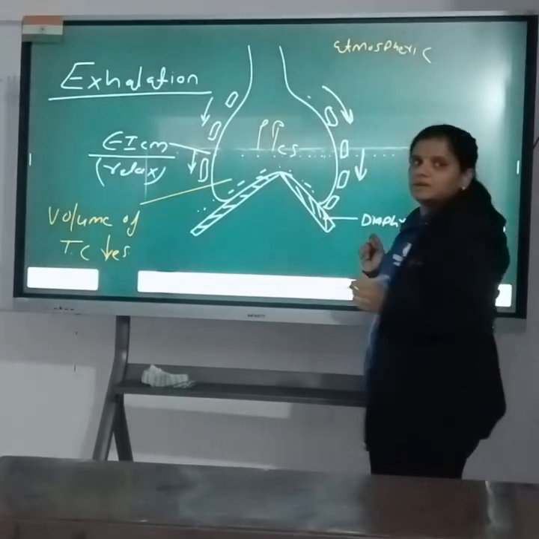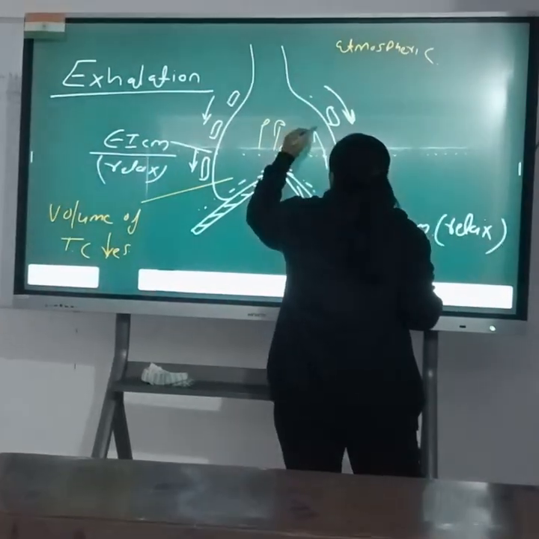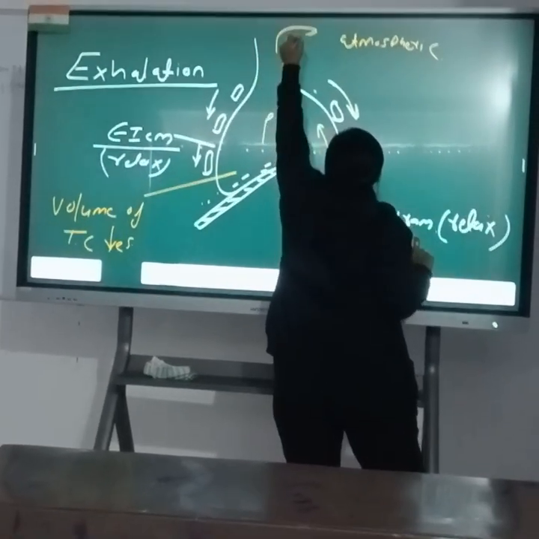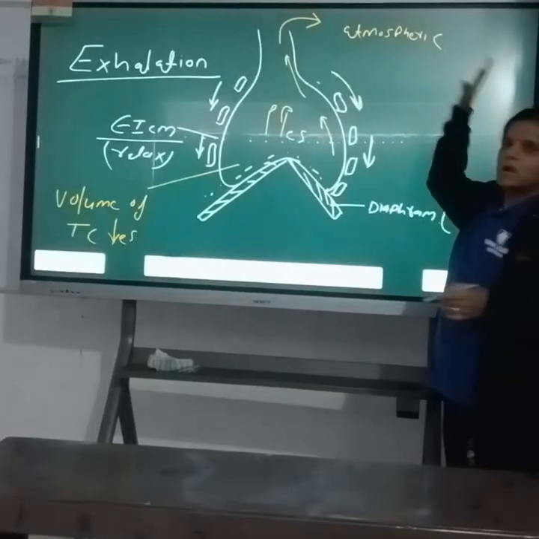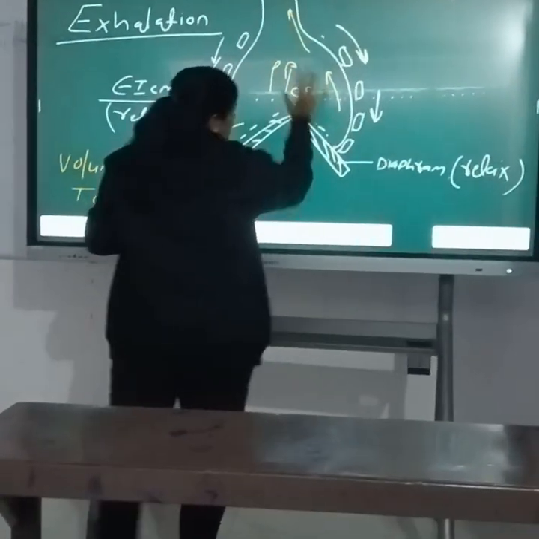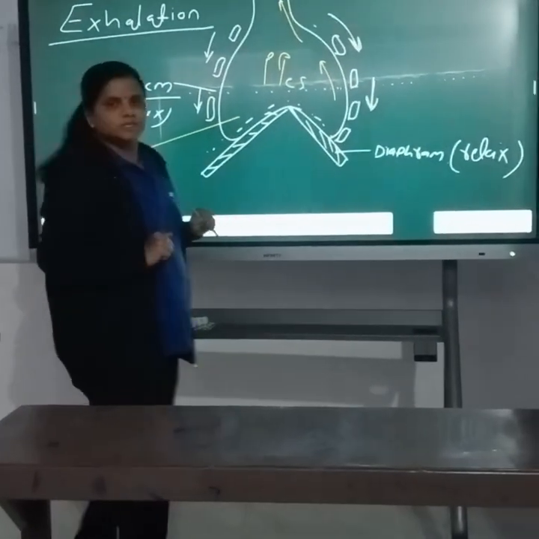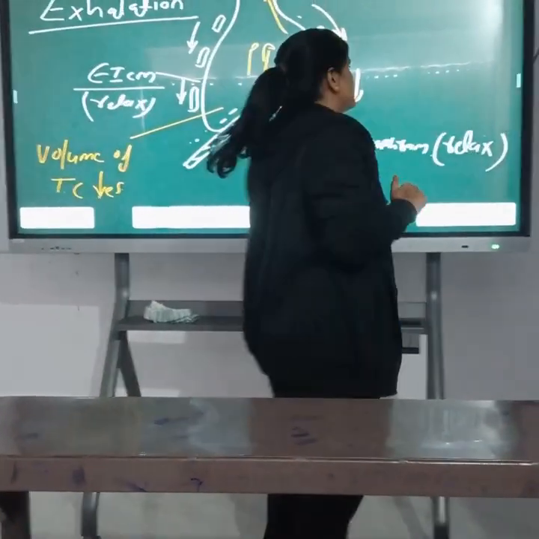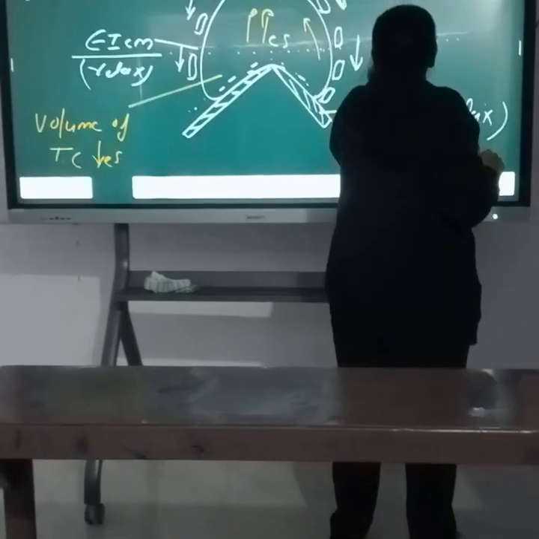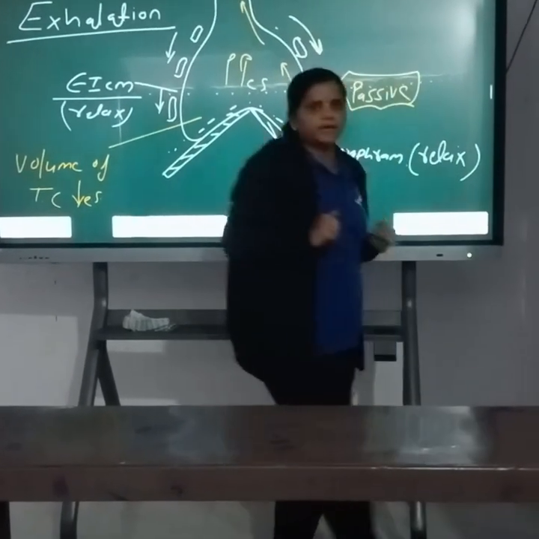So the air moves from high pressure to low pressure, and the air is released out from the lungs to the atmosphere. All are relaxed, the diaphragm and the external intercostal muscles, so that's why it is called the passive process.